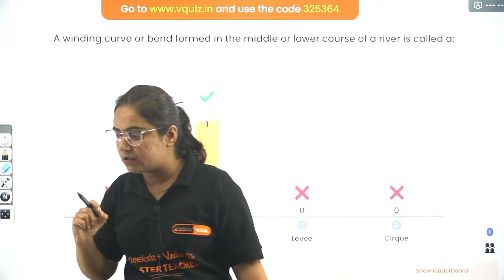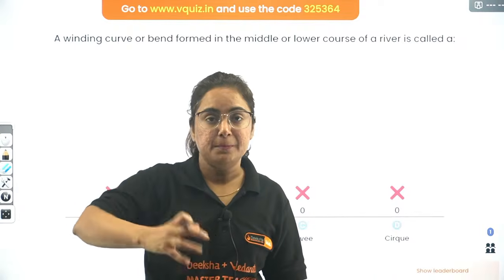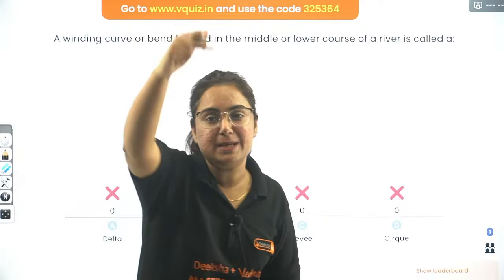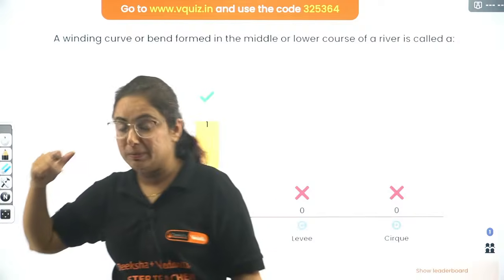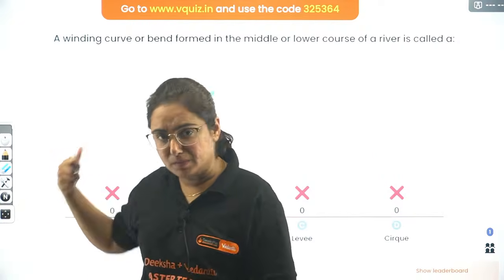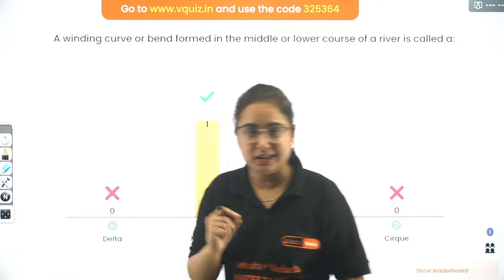One question to all the students watching me right now. What happens when a part of a meander gets separated away from the river? It forms a lake. Which type of lake is it known as? Who is going to tell me? Please tell me, whenever a part of the river gets separated from the meander, it is known as which lake? Answer right now.